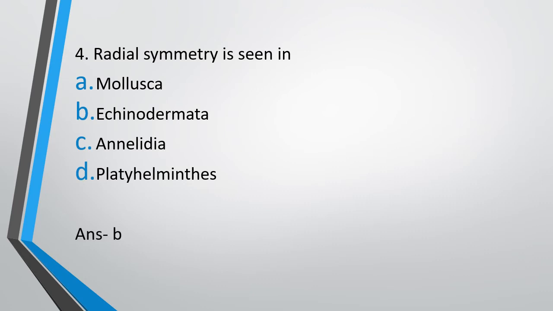What is radial symmetry? You all must be knowing that an organism can be either asymmetric or symmetric. If the organism is symmetric, then there can be bilateral symmetry or radial symmetry. Radial symmetry means any plane passing through the body will divide the body into two equal parts. So it is seen in Echinodermata.